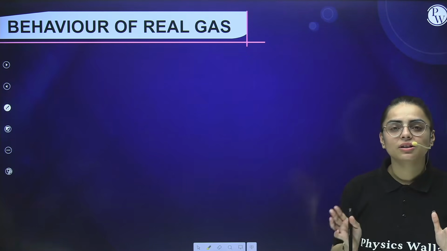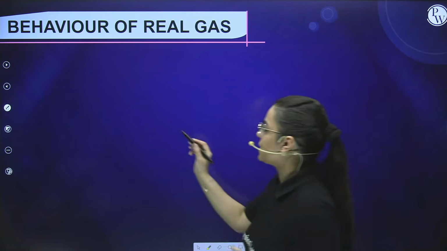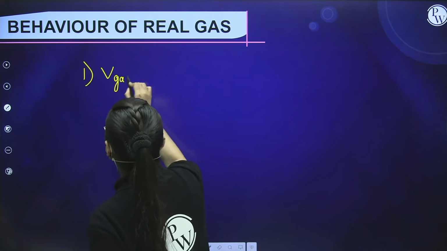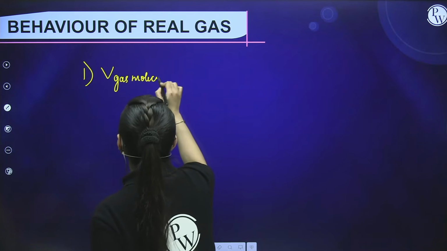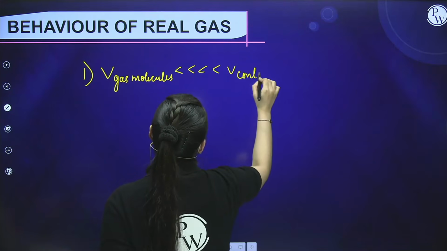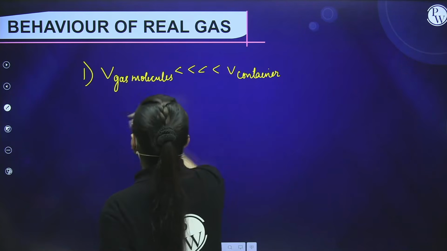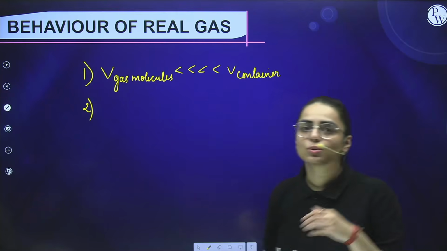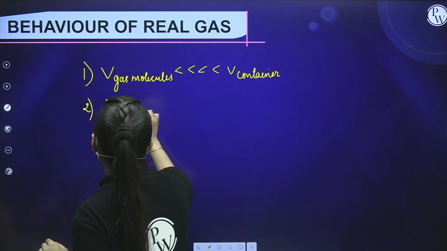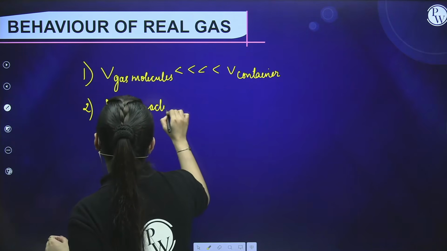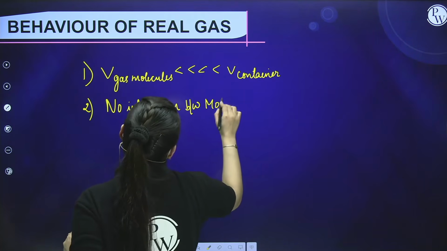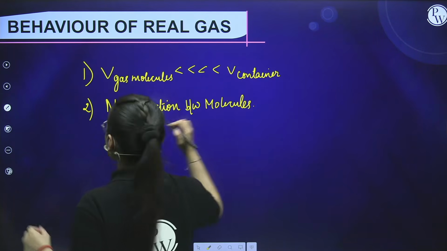Now what are the different things? First of all, we said that the volume of gas molecules was very less than the volume of the container. This was the assumption that was made. And the next thing that was assumed, students, is that there is no interaction between the molecules. These were the assumptions that were already told.